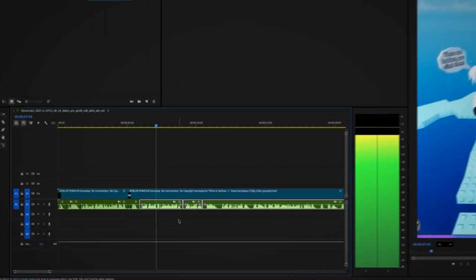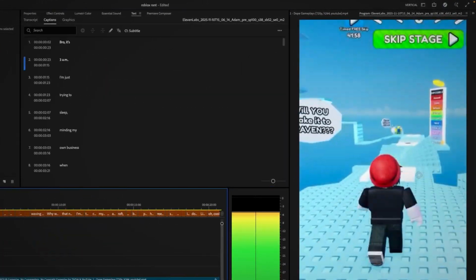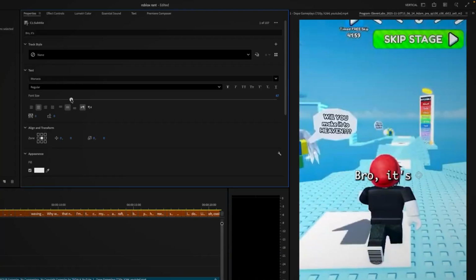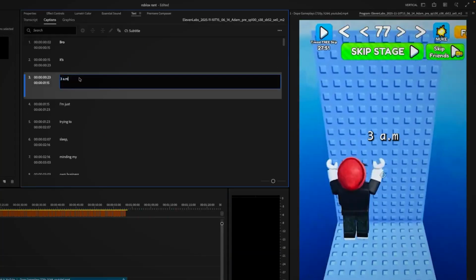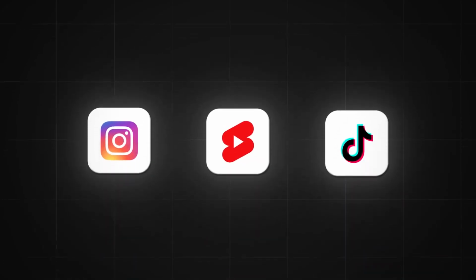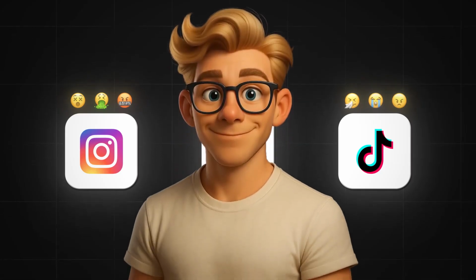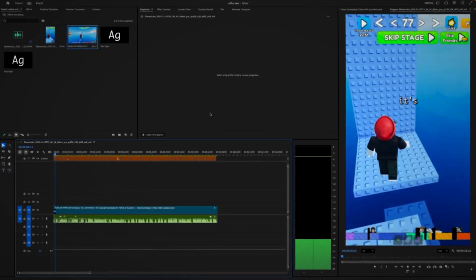Once your voiceover sounds right, you want to add some captions. It's such a simple thing that helps a lot with retention. Position them in the center and increase the font size to around 66. Next, add some emojis to the captions to make them more expressive. If you've been on social media lately, you know exactly which emojis to use. My brain rot followers know exactly what I'm talking about. Okay, that's it for the visuals.